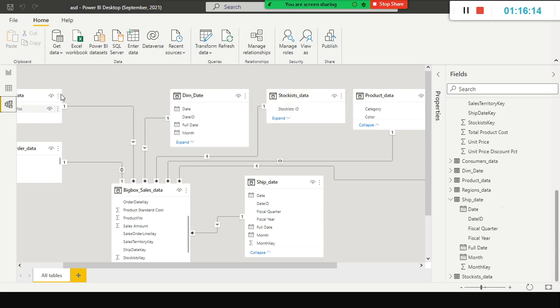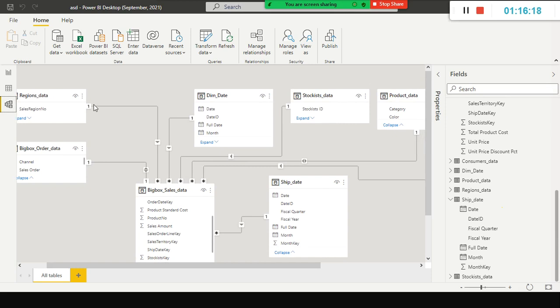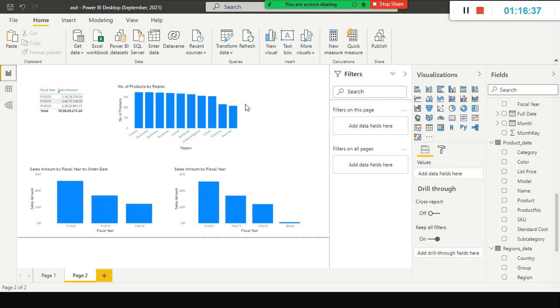See, we don't have any relation between these two, right? Product and region. Since we don't have it, it was not doing it. So what I did, I enabled both. So instead of flowing the data from here to here, it can go from here to here also, right? From the down to the hub, the data can flow. So that is also the reason why now we are able to do slicing and dicing.